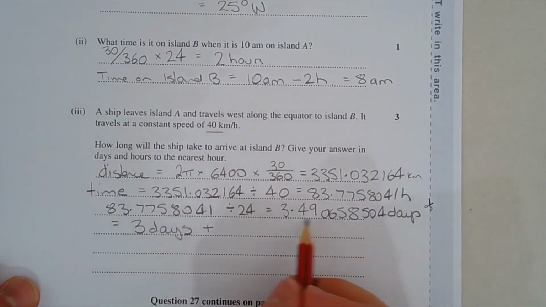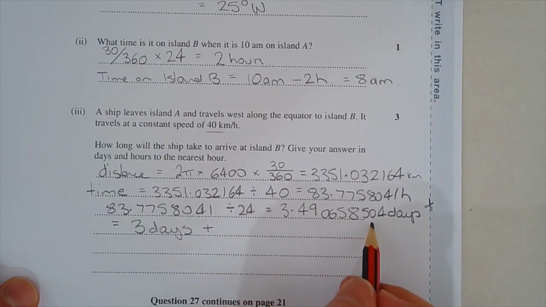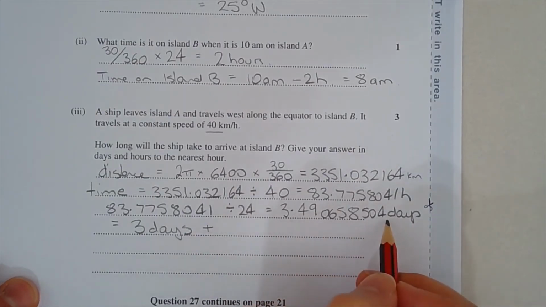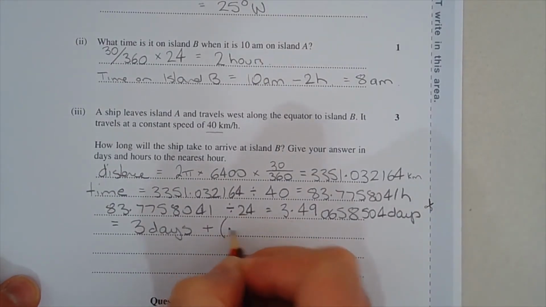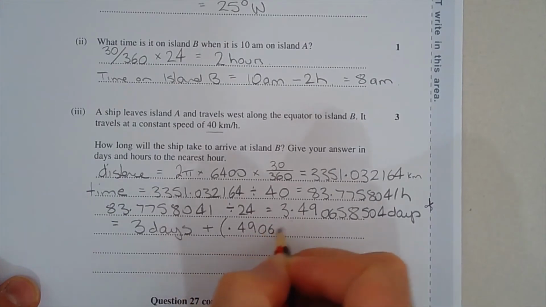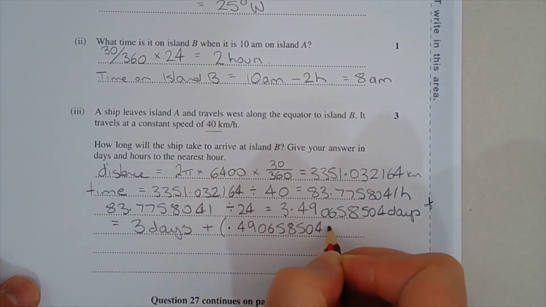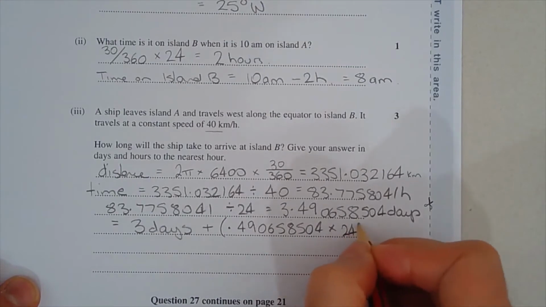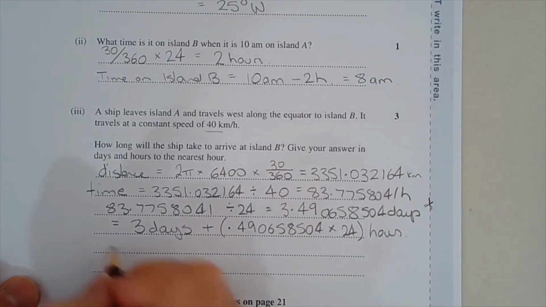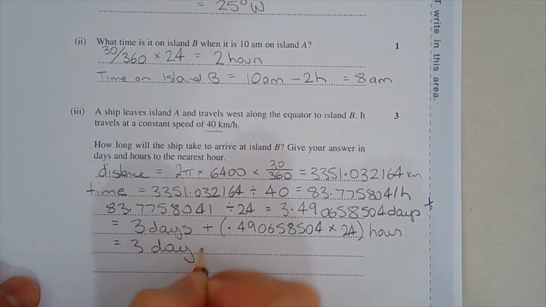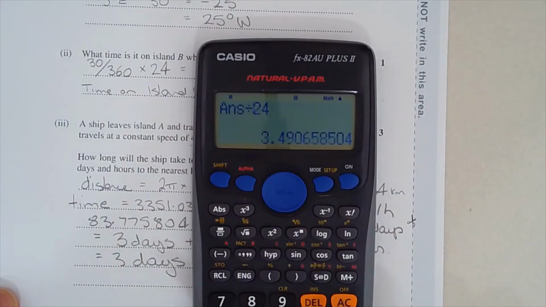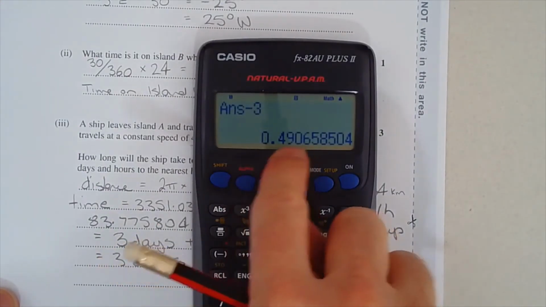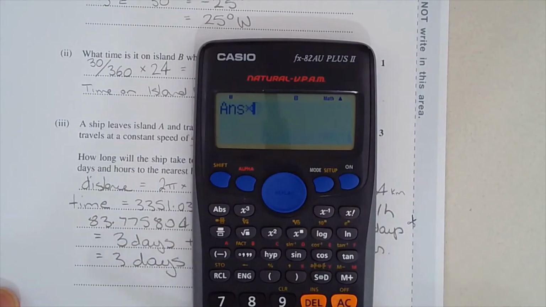plus 0.49065 and so on. We need to convert this decimal part into hours, because that's still in days. So that's going to be 0.490658504 multiplied by 24 hours. So that's equal to 3 days plus, okay, what I'm going to do is a bit of a shortcut. If you subtract 3 from that, that gives you just the decimal part. Multiply that by 24, and we get 11.7758 hours.